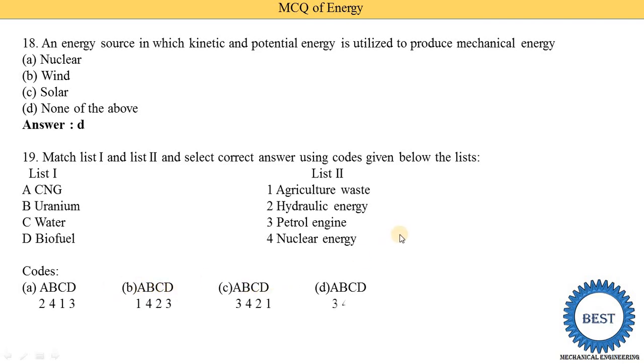Okay. Now with this A, what is the correct answer? With the A, 2 is the correct answer. With the B, 4 is the correct answer. With the C, 1 is the correct answer. With the D, 3 is the correct answer. Okay. So we need to select the correct pair.